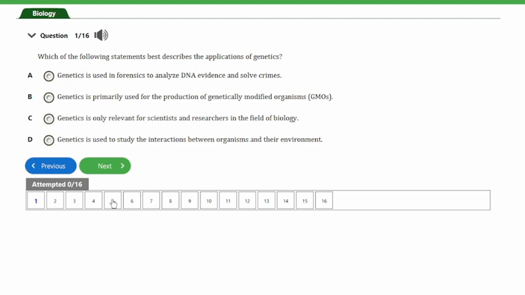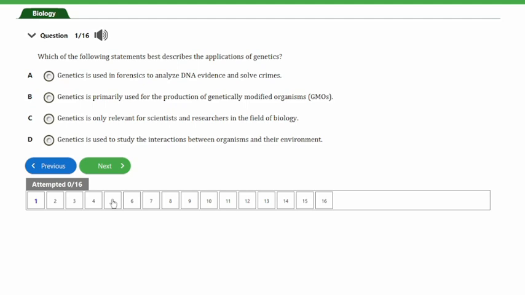It says, which of the following statements best describes the application of genetics? A. Genetics is used in forensics to analyze DNA evidence and solve crimes. B. Genetics is primarily used for the production of genetically modified organisms, that's GMOs. C. Genetics is only relevant for scientists and researchers in the field of biology. And D. Genetics is used to study the interaction between organisms and their environment.